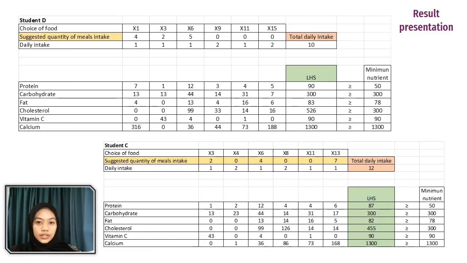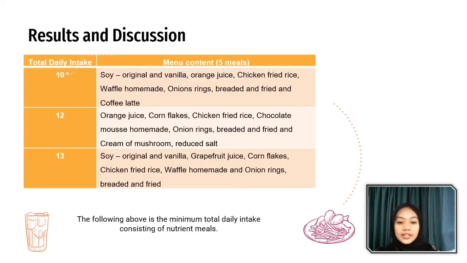This is the screenshot of the menu by student from the Excel that we have solved using Excel Solver. We only show some results from student C and student D, where it shows the students successfully minimized their total daily intake and came out with the nutrients of the meal. Result and discussion. The following above is the menu of total daily intake consisting of nutrient meals.